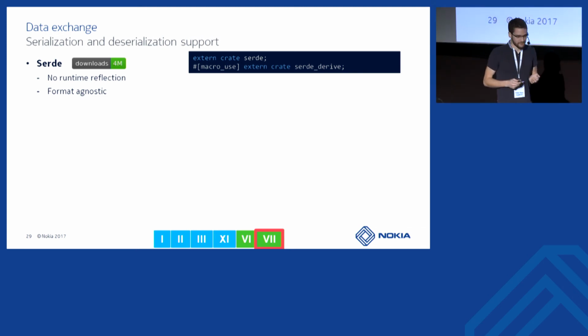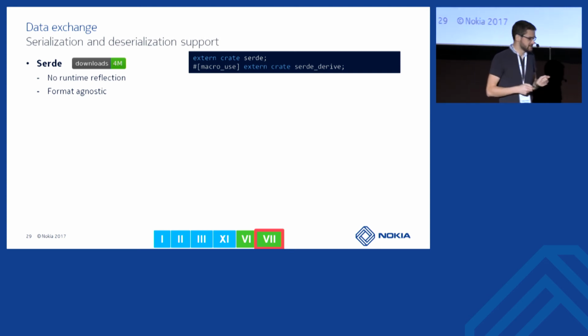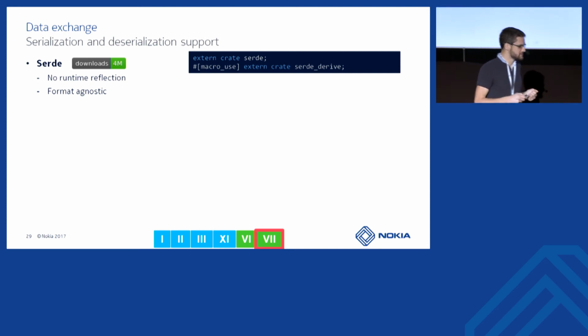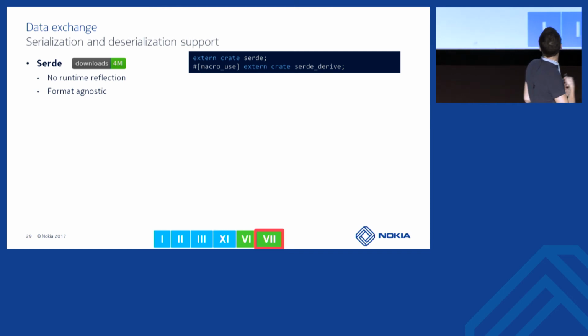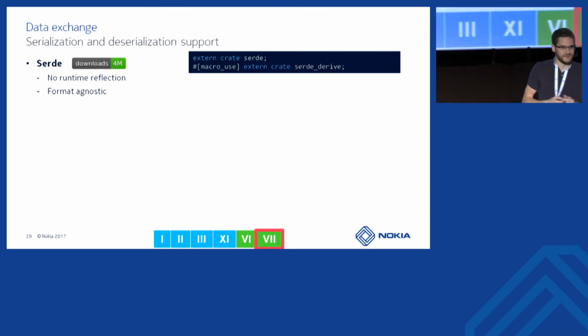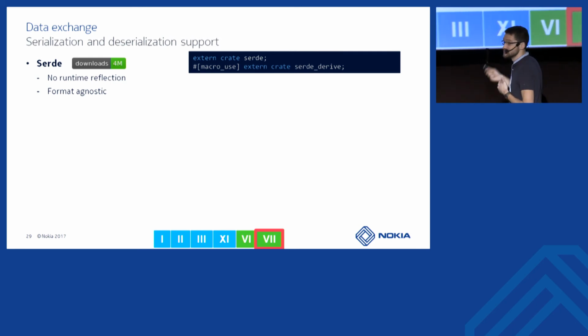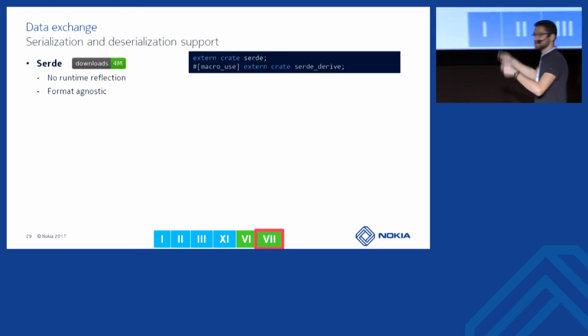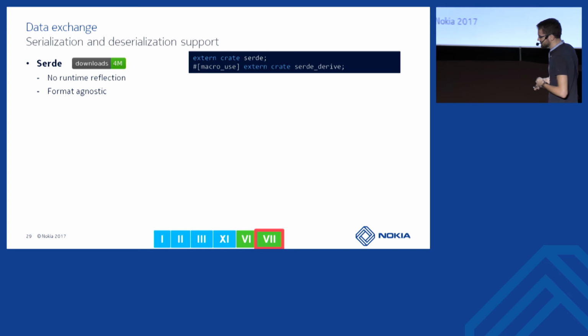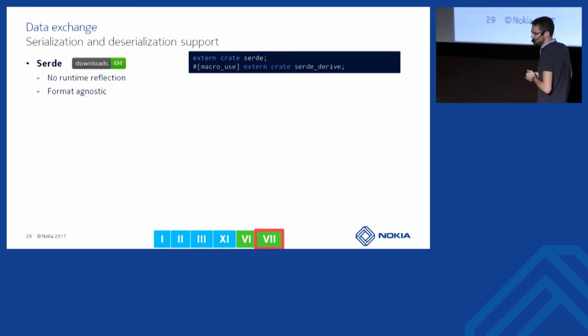So we have a good serialization and deserialization library for that, which is called Serde. Serde, for serial, deserial. This library is quite nice because there is no runtime reflection like you can have in Java, which will get the list of fields, the name of the class, the name of the fields, the types, etc. at runtime, and which costs quite a lot in performance.